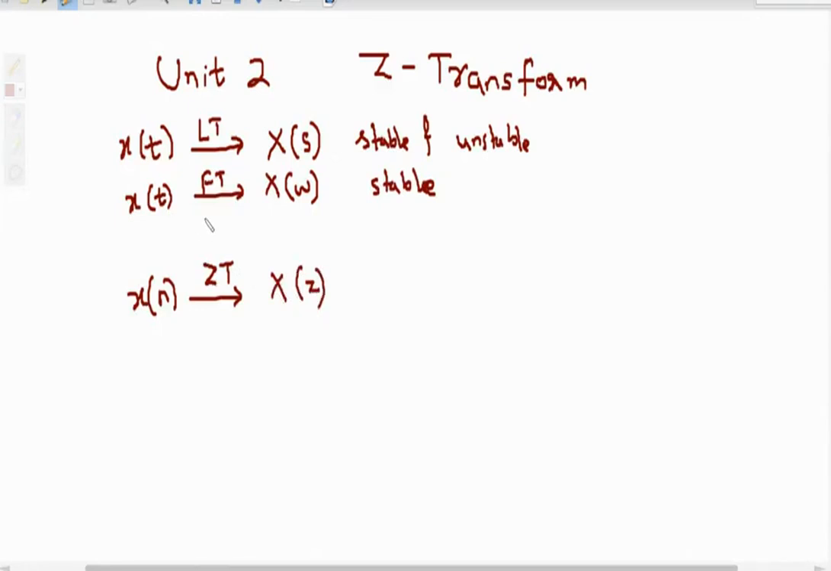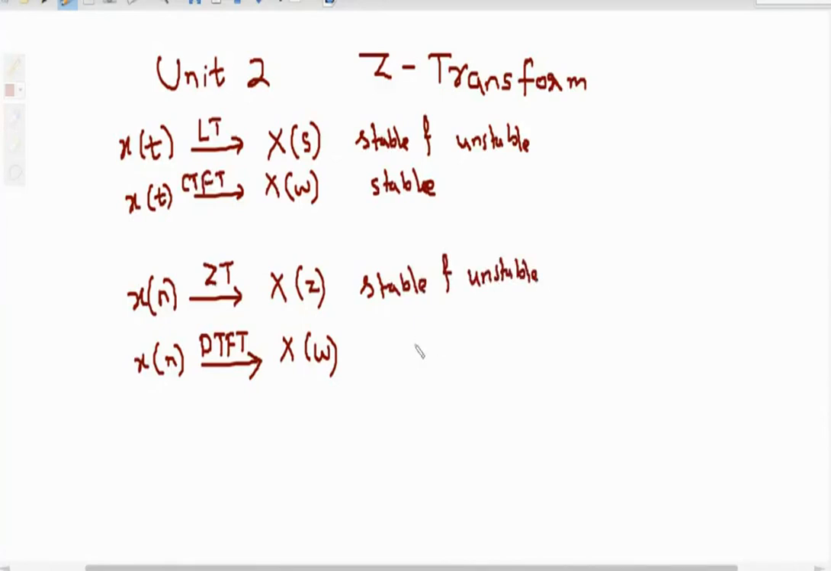We can have discrete time Fourier transform also. This is the continuous time Fourier transform, and now we can have the discrete time Fourier transform also. So x of n under the discrete time Fourier transform, DTFT, again converts into x of omega. Now again, what is the difference between Z transform and discrete time Fourier transform? The Z transform can be used for stable and unstable signals, while the discrete time Fourier transform exists only for stable signals. So that is the main difference.